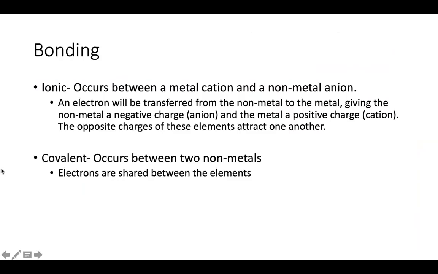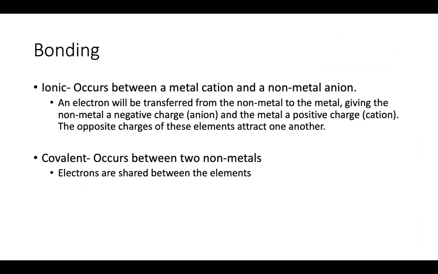Okay, and knowing where metals and non-metals are on the periodic table is important for bonding, right? So if we are dealing with a compound with a metal and a non-metal in it, we can pretty much automatically know that they are ionically bound, right? So ionic bonding is between a metal, which is going to have a positive charge, and a non-metal that has a negative charge, right?